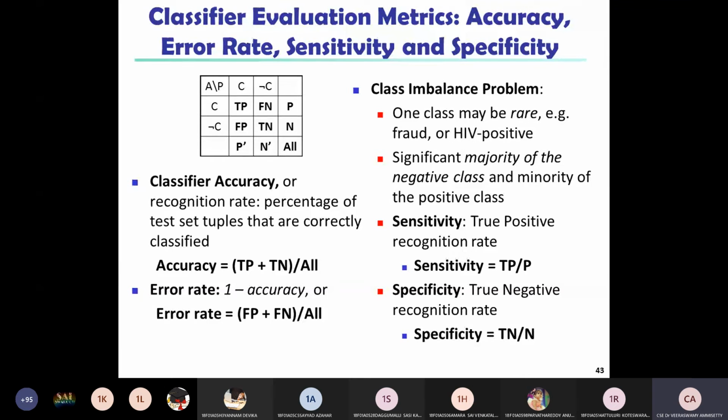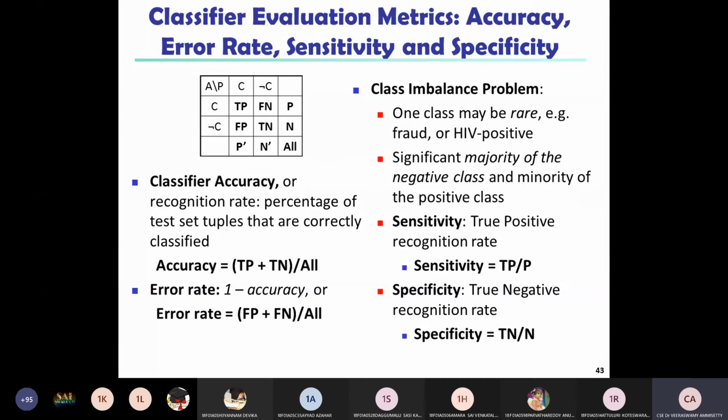Third one is sensitivity. Sensitivity is a very important feature to calculate using the confusion matrix. Sensitivity is equal to TP by P, where TP is the true positives divided by the total positive values. TP by P is called sensitivity, the true positive recognition rate. The true negative recognition rate is called specificity. Specificity is equal to TN by N.